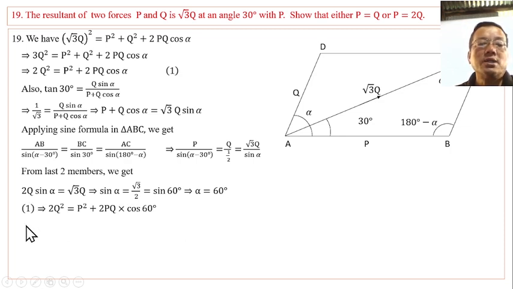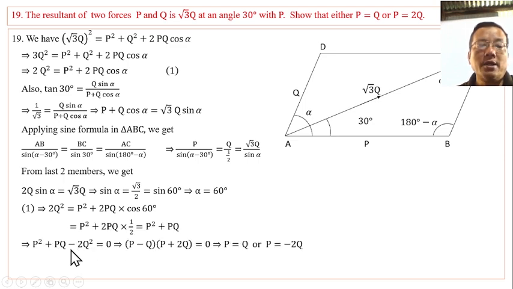In equation 1, putting the alpha value, we get an equation in P and Q. Factorizing, P equal to Q and P equal to twice Q. But P equal to Q is true, P equal to twice Q is false.